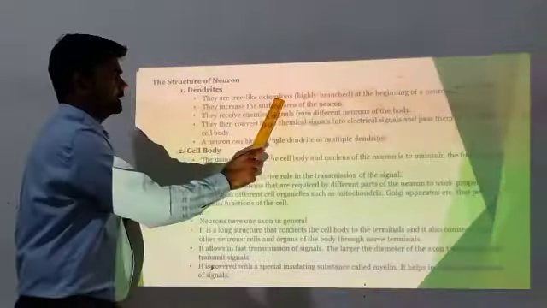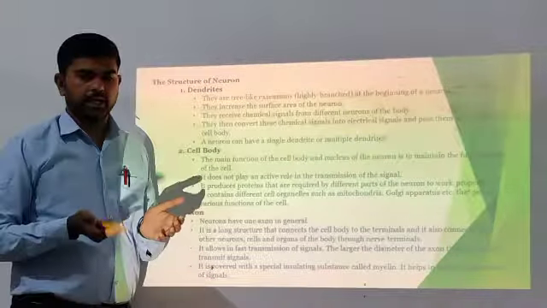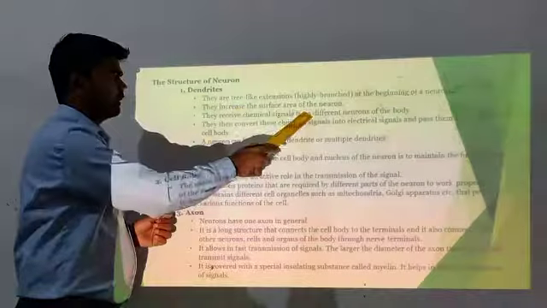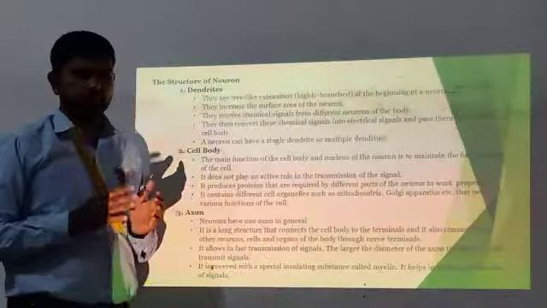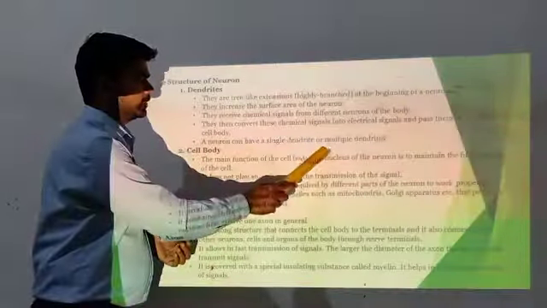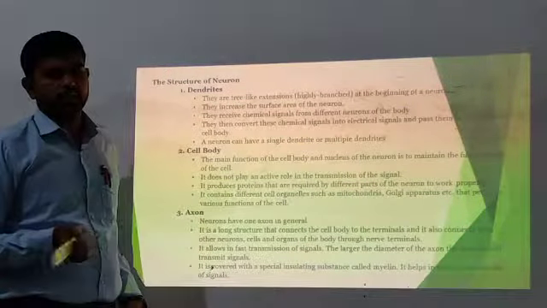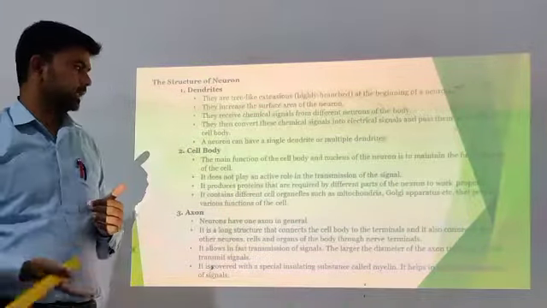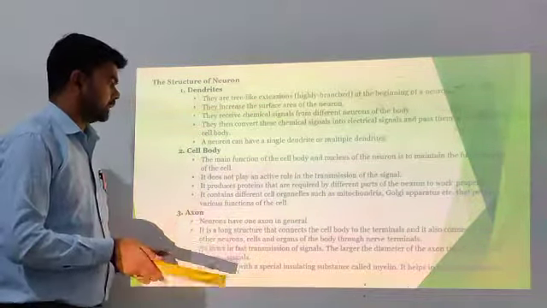Dendrites are tree-like extensions. They increase the surface area of a neuron. The neuron can have a single dendrite or multiple dendrites.